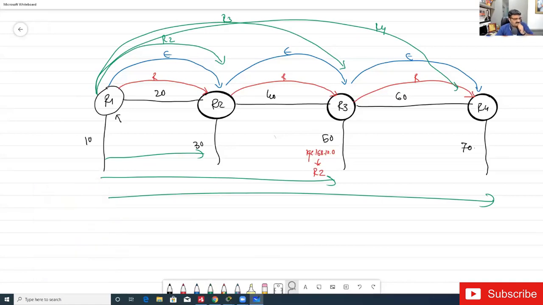Nitish Sharma is saying ABR. I don't know what ABR is right now, so there is no matter of ABR. The full form of ABR is Area Border Router, and I don't know about area yet, like what is area.